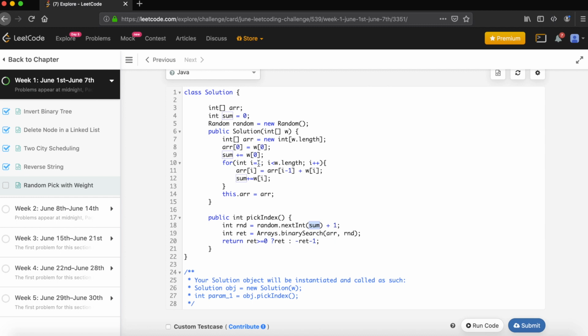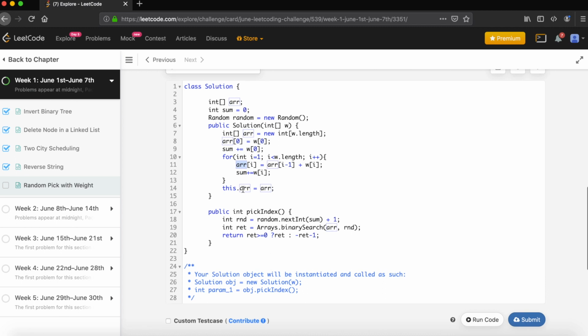We iterate from 1 till the length of that array, taking the previous value and adding the current value. Now this is the constructor implementation. In pickIndex, we have declared random as a global variable. We call random.nextInt with the range sum.